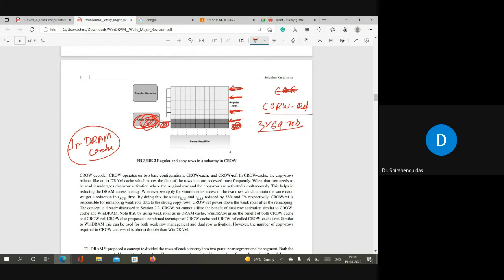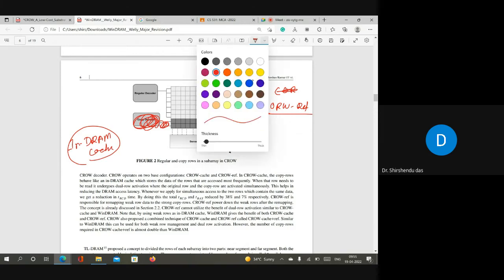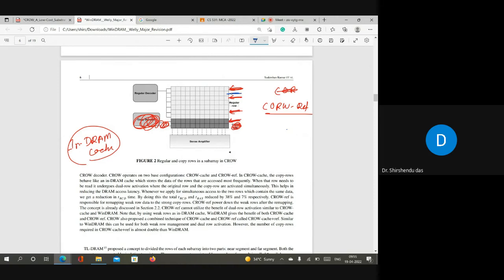So what will we do as a copy row? Let me change the color here. Suppose this is a regular row, right? When there is an activation of this regular row, we copy the content of this row into the In-DRAM cache, in a weak row now. Next time when we want to activate this blue row, similar to the crow table, we are also maintaining a table like the crow table. So next time when we want to activate this blue row, at that time this row as well as the corresponding copy row will be activated simultaneously.